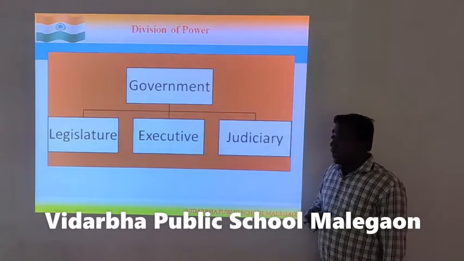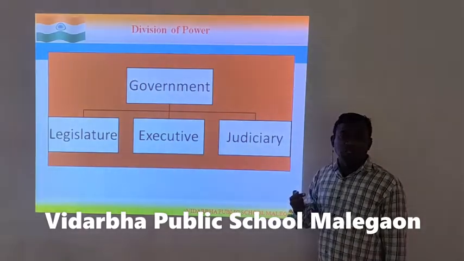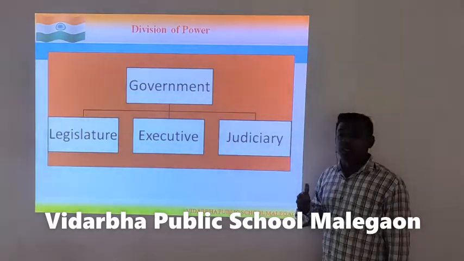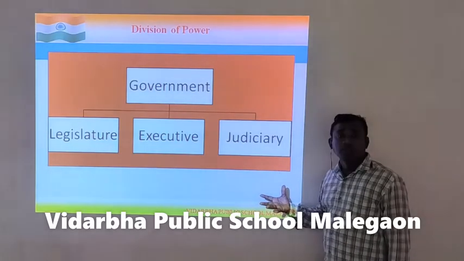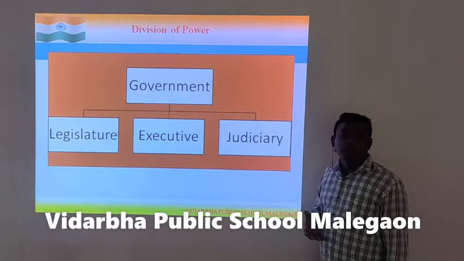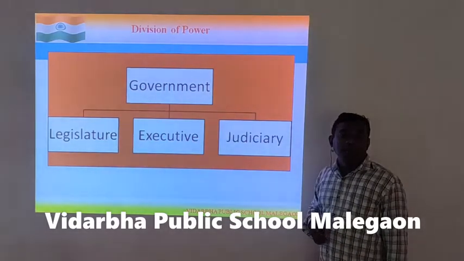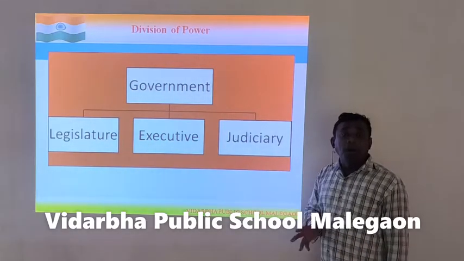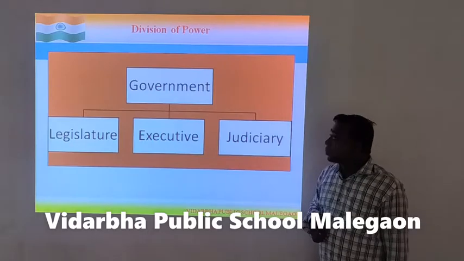That's why the key feature of the Indian Constitution, the key feature of Indian democracy, is division of power. As the judiciary is kept independent, it's possible in India to have unbiased judgment.